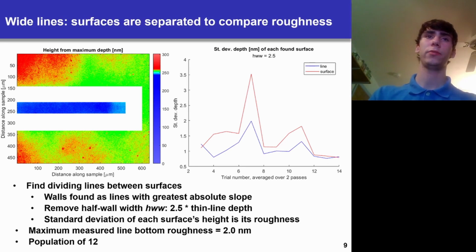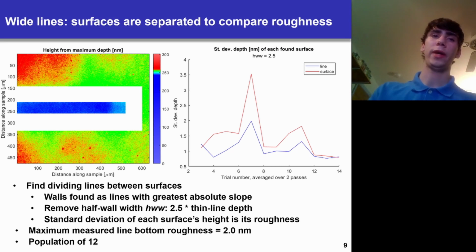For wide lines, surfaces are separated to compare their roughnesses. We find the dividing lines between the top surface and the line bottom surface. These are the centers of the slopes or the walls down, and so they have the greatest absolute slope. They're the steepest. We remove those and then also a section around it to try and remove as much of the wall as possible to avoid getting any of the slope in the way of the roughness data and the variance in it.